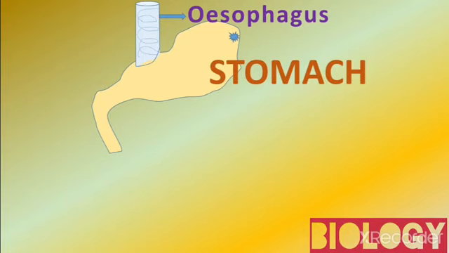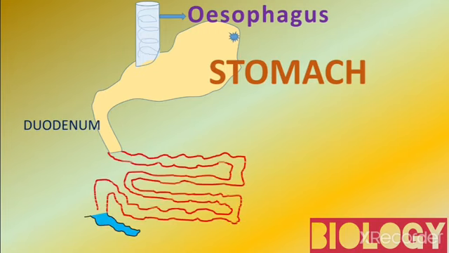Next one, stomach. The stomach is a muscular organ. The muscles are present inside the wall. The stomach is located on the left side of the upper abdomen. Generally, the stomach receives the food material from the esophagus. The stomach opens into the next part, the small intestine. After completion of some digestion process, it opens into the small intestine.